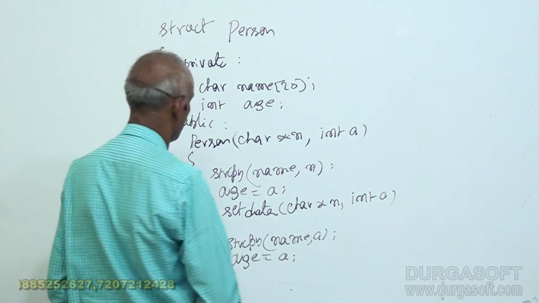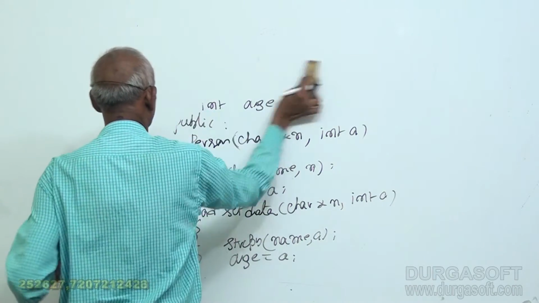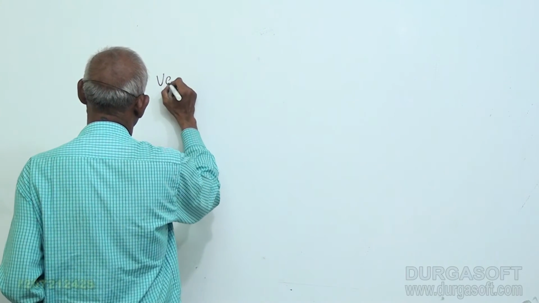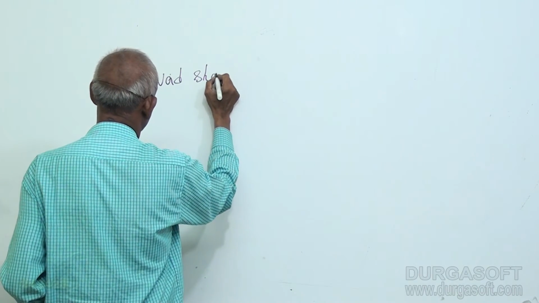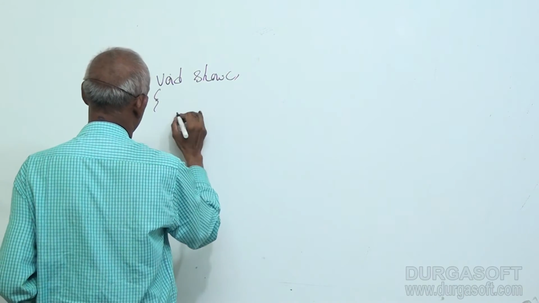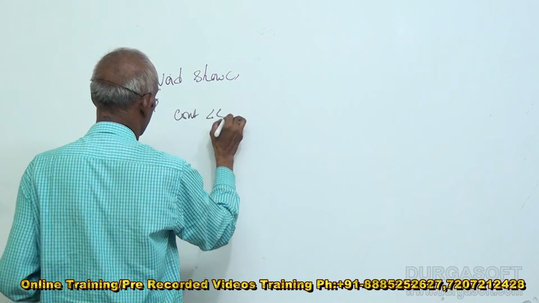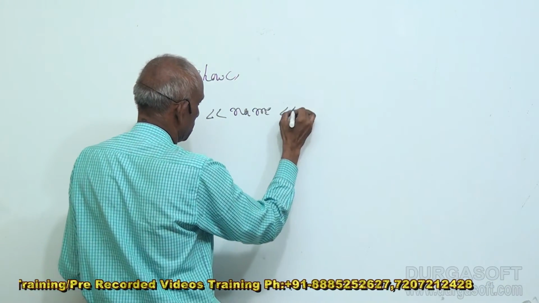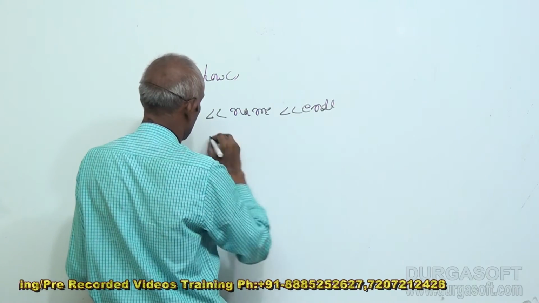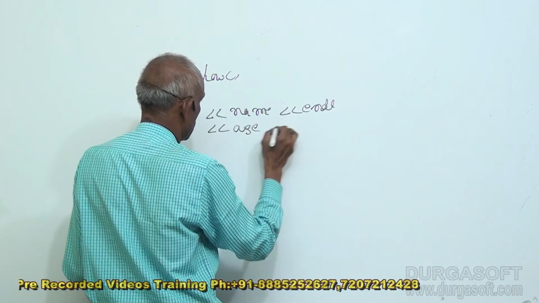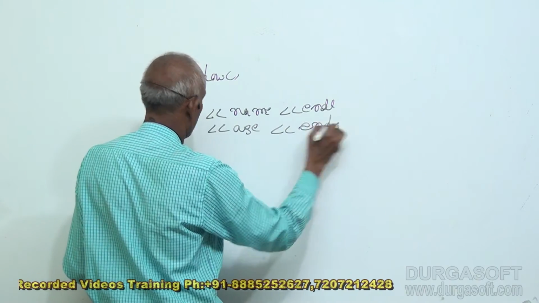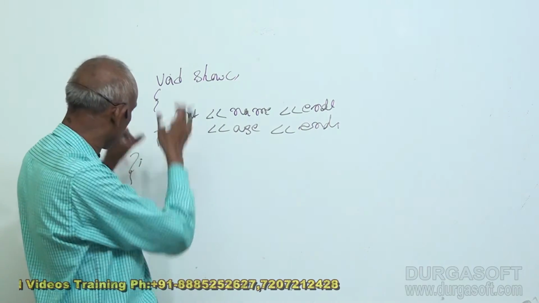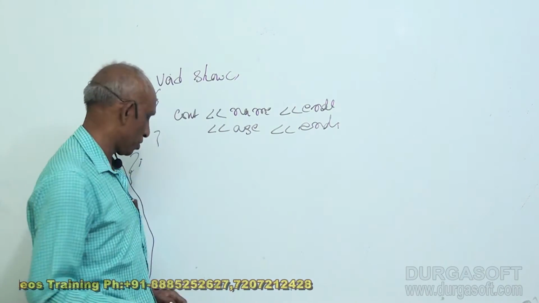Then the show function, void show, will simply display what? Name and line, age and line. So what we did is just what we do if it is a C++ class, we did exactly the same thing, but it is a structure.